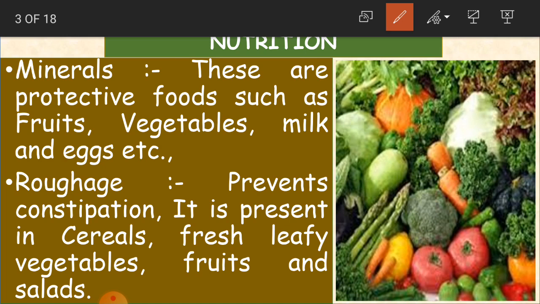So even minerals are very important to our body. Where do we get all this from? Fruits, vegetables, milk and eggs and so many such types of foods. Okay, children?